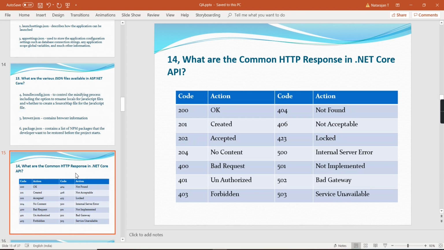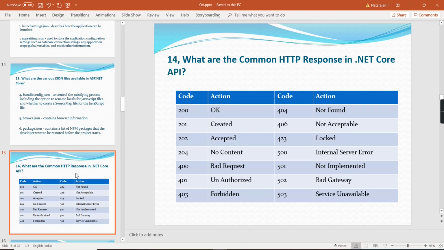What are the common HTTP responses in a .NET Core API? The first one is code 200, the action is OK. 201 Created, 202 Accepted, 204 No Content. These are the success scenarios. Then 400, it is a Bad Request. 401 Unauthorized, 403 Forbidden, 404 Not Found, 406 Not Acceptable, 423 Locked, 500 Internal Server Error.